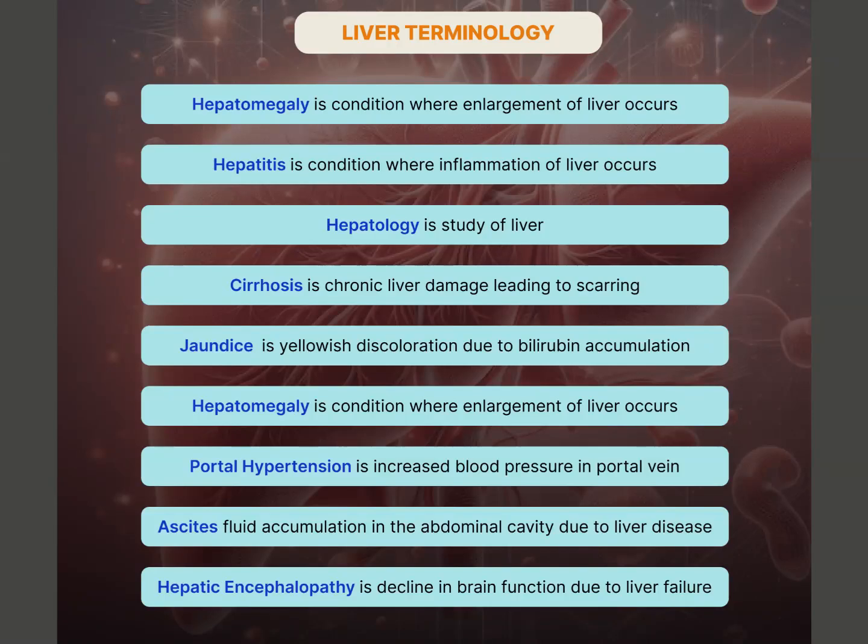In today's video, we'll explore two vital systems, the liver and urinary system, and understand important medical terms related to them. Let's begin with liver terminology.